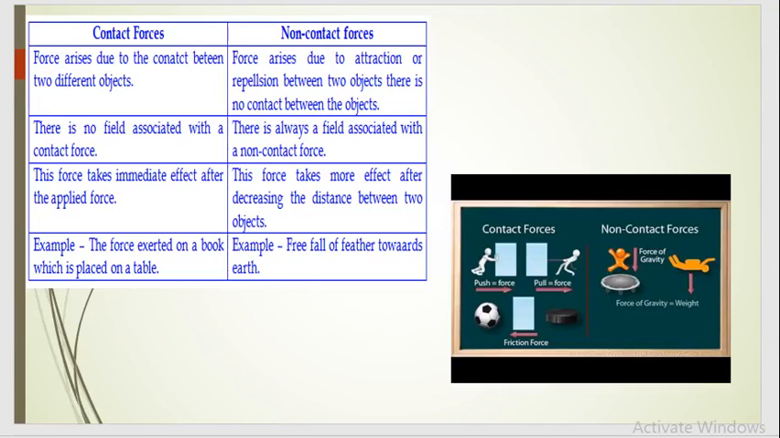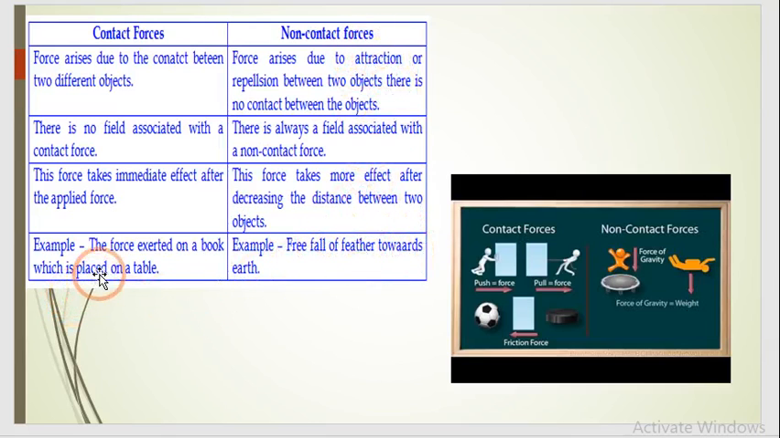So let's move through the difference between them. Contact forces arise due to the contact between two different objects. Non-contact forces arise due to attraction or repulsion between two objects. There is no contact between them. In contact forces, there is no field associated with a contact force. There is always a field associated with a non-contact force. This force takes immediate effect after the applied force. This force takes more effect after decreasing the distance between two objects in non-contact.